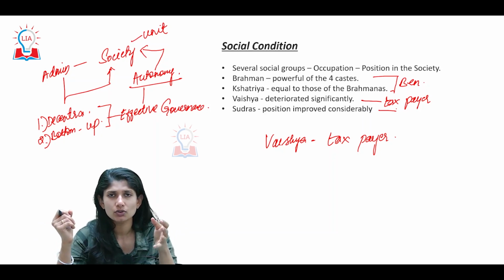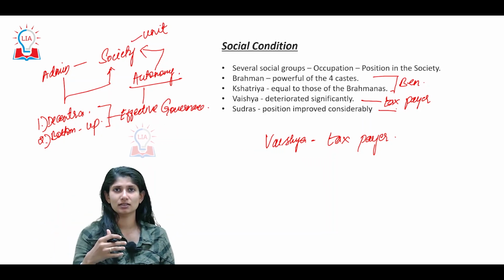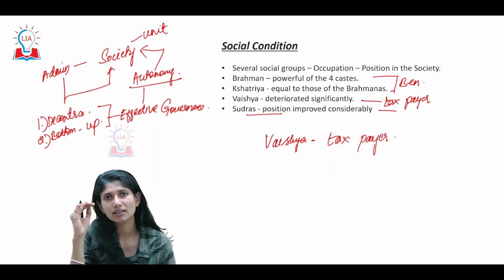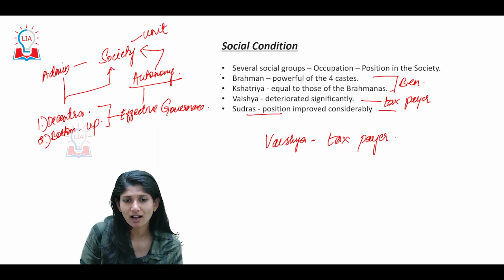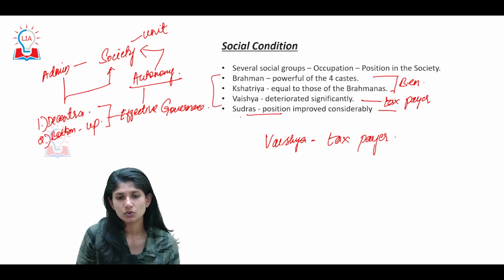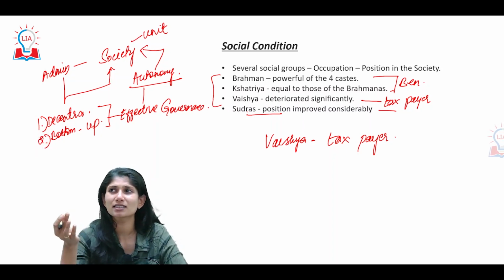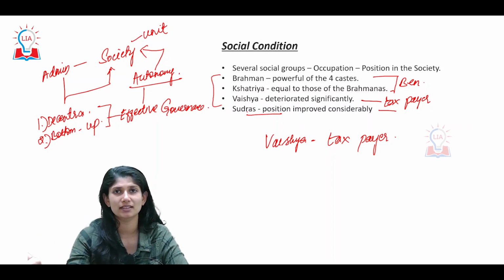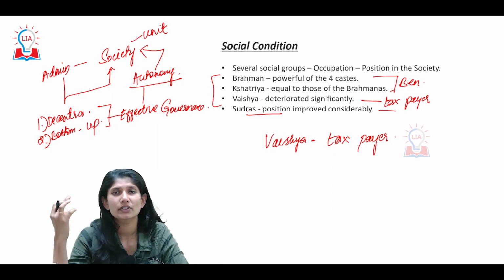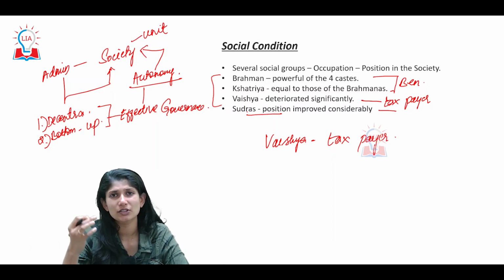The Shudras were faring better compared to the previous period, but that doesn't mean they were better off than the other three. Again, this comes with disclaimers. Better doesn't mean the entire Shudra society was treated better. There are things here and there; we do hear of ill treatment and mistreatment.